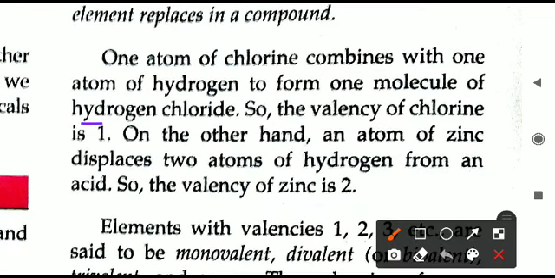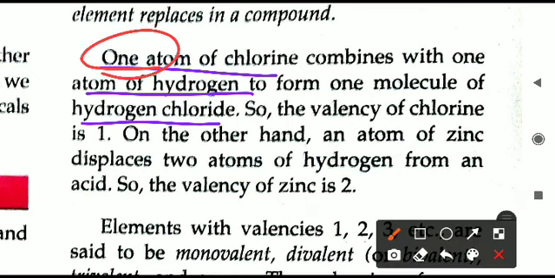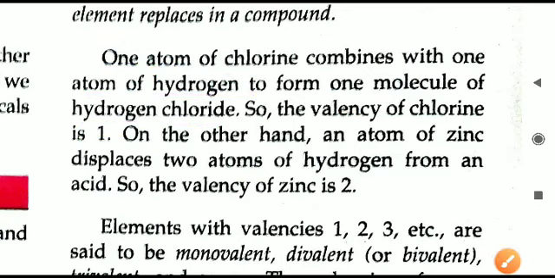I have told you about hydrogen chloride. One atom of chlorine combines with one atom of hydrogen. Because only one atom of chlorine is able to join, we call the valency of chlorine also 1. If two atoms would have joined, then we would have said 2. Like that only we have to identify this.